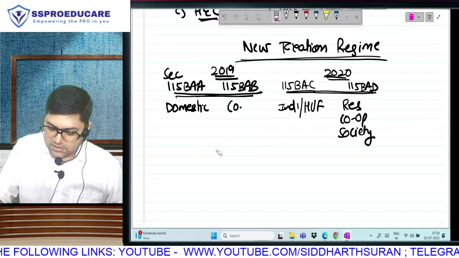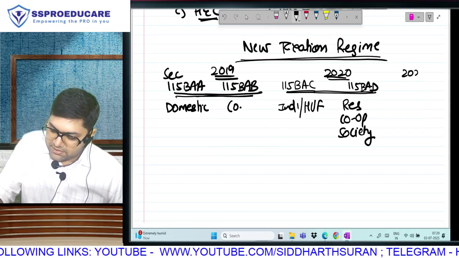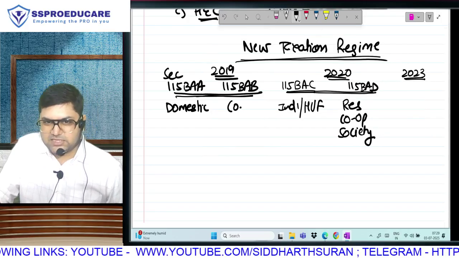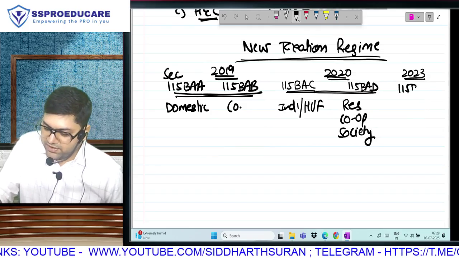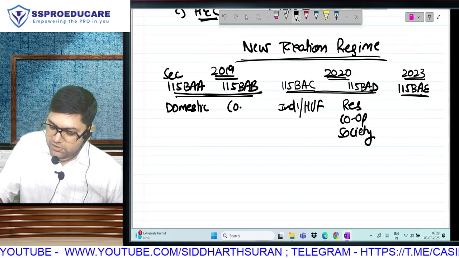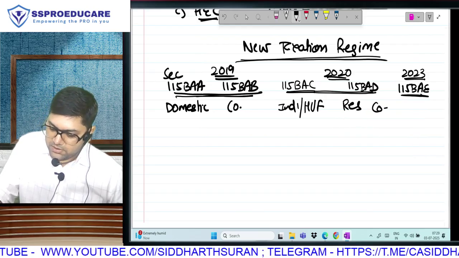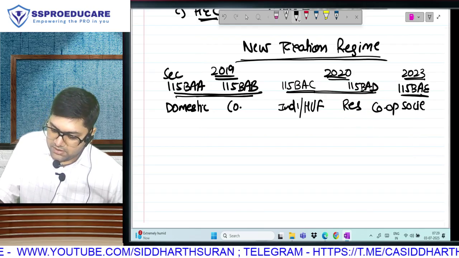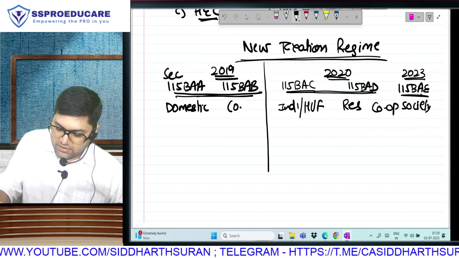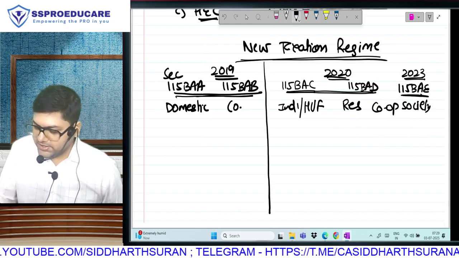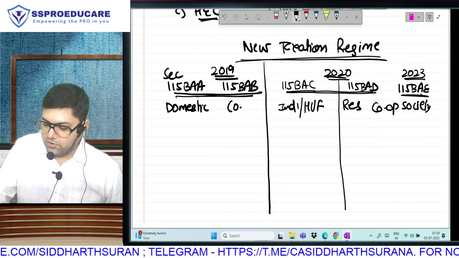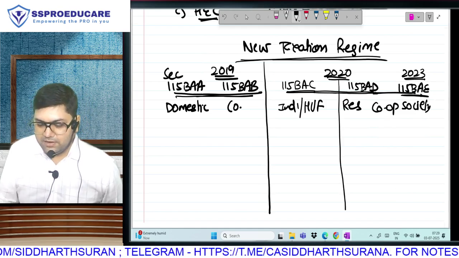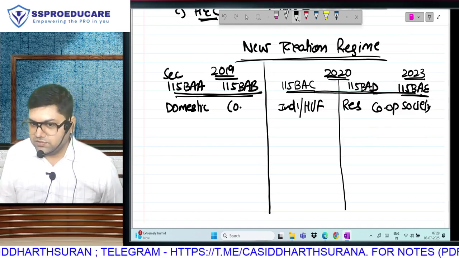So they introduced in the 2023 budget section 115BAE, which you have not studied at intermediate, and which will also apply to resident cooperative society. In other words, we have two sections for companies, two sections for cooperative society, BAD and BAE, and one section for individual HUF.